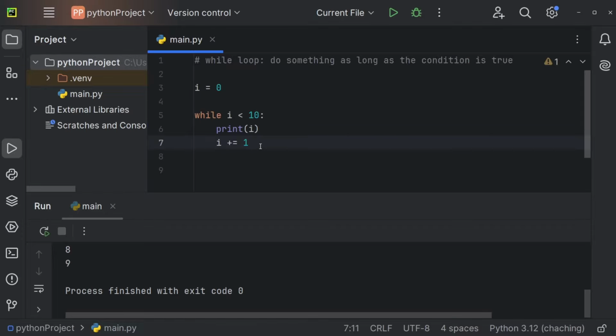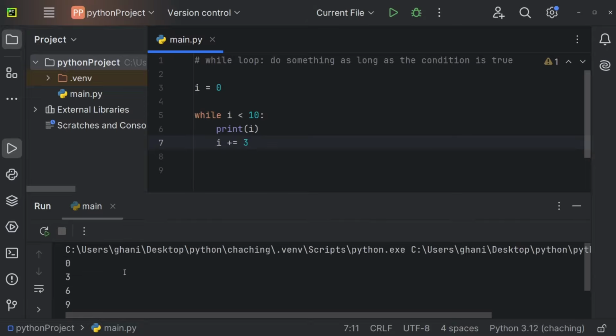And of course I could also create a different condition right here. So I could also say i += 3, for example. And now we are only outputting every third number.